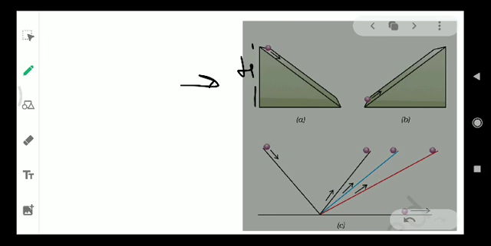Then he made some more changes in this activity. On the right hand side, the inclined plane, he changed the angle there. Suppose initially the angle was 60 degrees. Then on the right hand side, he took an angle of 45 degrees. He observed that again the ball reached the same height, but now the ball covered more distance. He again decreased the angle and kept on decreasing it, and every time he observed that the ball reached the same height but covered more distance.